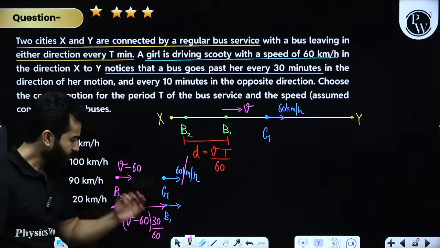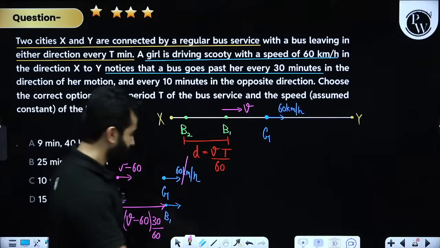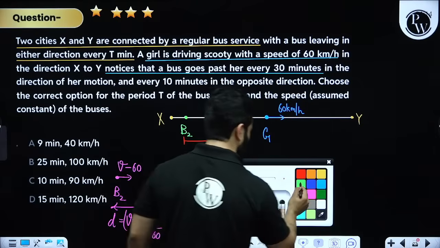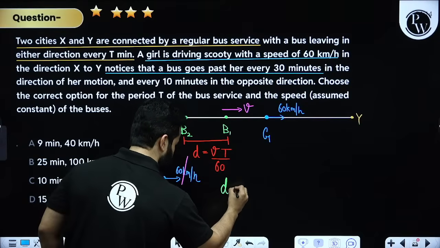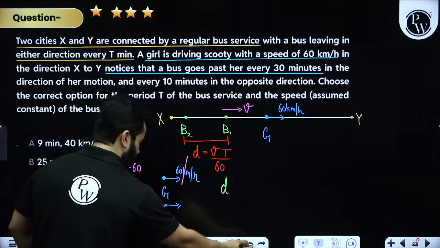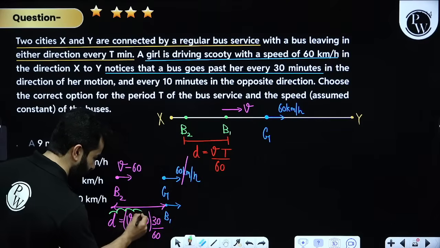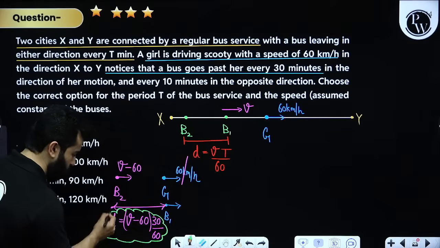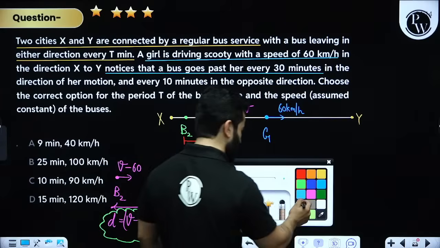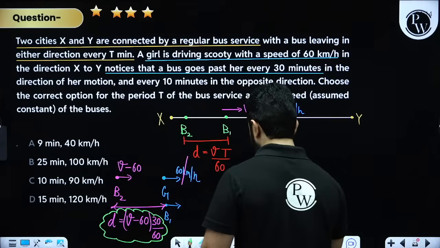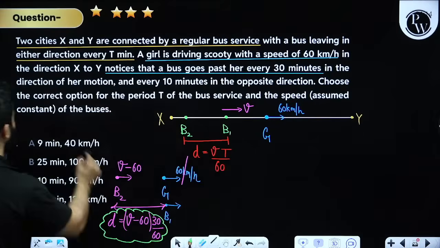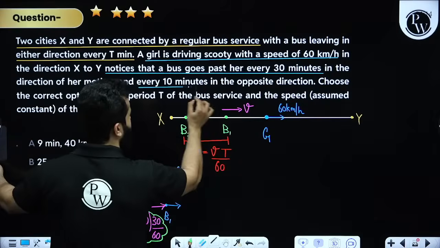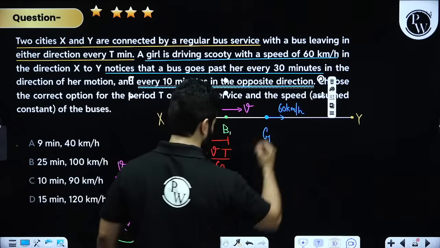Done. Another point. Next, I'm going to write down this equation for you. That means D can be written as, okay, I have written it over here. I'll just highlight it. We are going to use it, dosto. Now, the next thing is, my dear friends, from the opposite direction. They are saying that in the opposite direction a bus passes every 10 minutes.